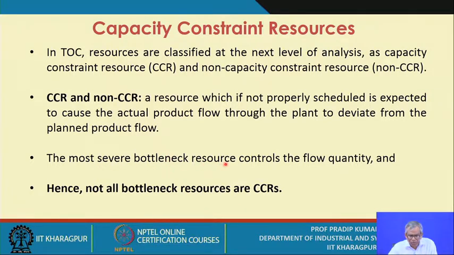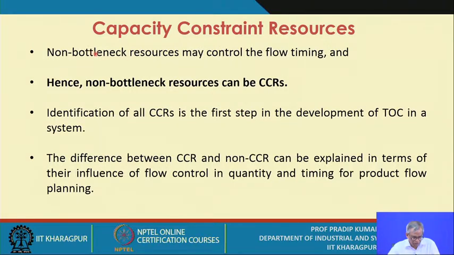The most severe bottleneck resource controls the flow quantity, and hence not all bottleneck resources are CCRs. Non-bottleneck resources may control the flow timing, and hence non-bottleneck resources can also be CCRs. Is it okay? There are two aspects, the timing and the quantity. Identification of all CCRs is the first step in the development of TOC in a system. So you have come to know what is the first step.